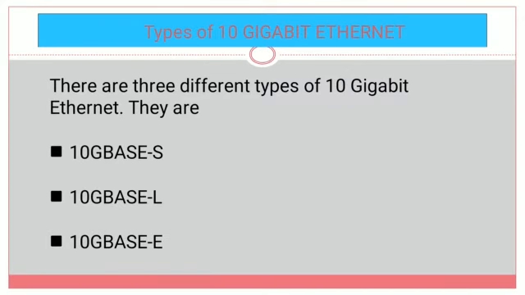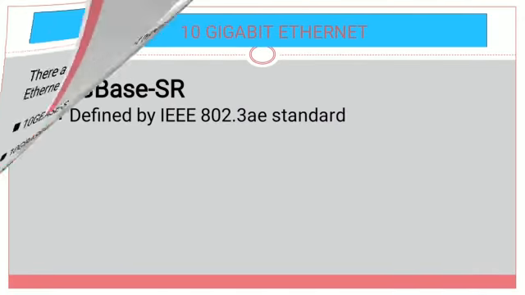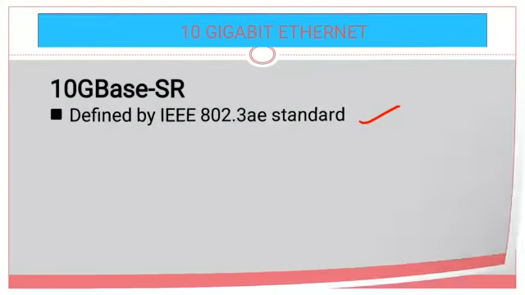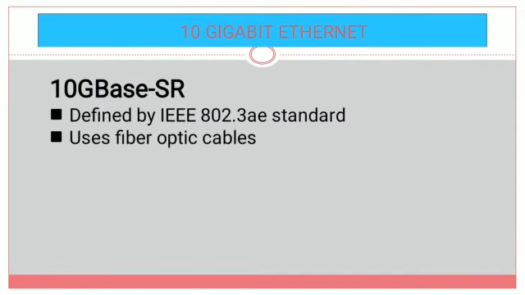Now we'll see what 10G base S is. It is defined by the IEEE 802.3ae standard, which, as we know, was given in the year 2002. It uses fiber optic cables.